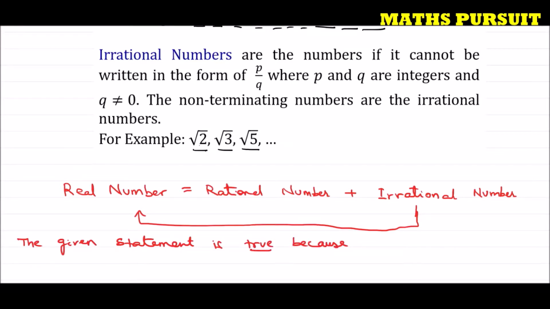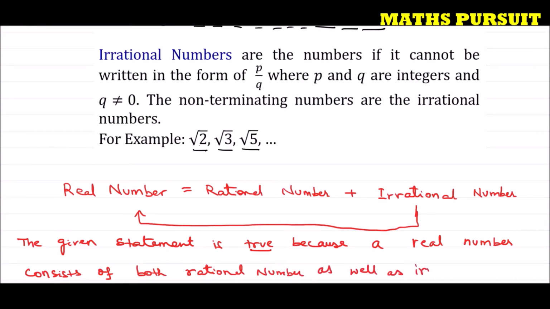The given statement is true because every irrational number is a real number, because a real number consists of both rational numbers as well as irrational numbers.